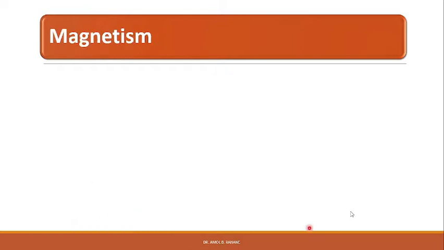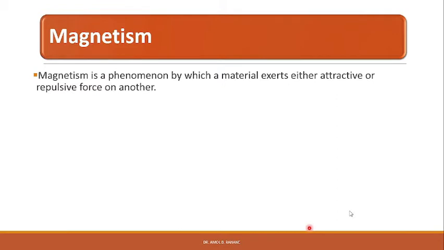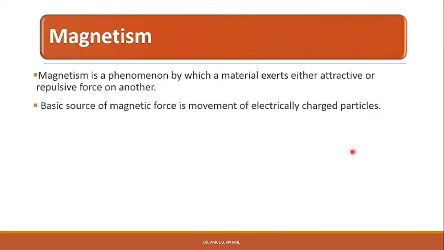So what is magnetism? Magnetism is a phenomenon by which a material exerts either attractive or repulsive forces on one another. The basic source of magnetic force is movement of electrically charged particles. Thus, magnetic behavior of a material can be traced to the structure of atoms. Electrons in an atom have a planetary motion in that they go around the nucleus. This orbital motion and its own spin cause separate magnetic moments which contribute to the magnetic behavior of the materials.